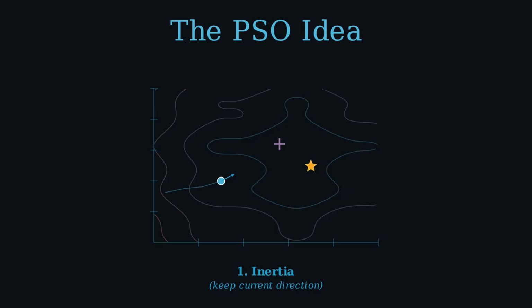The second force, cognitive pull. The particle remembers its personal best position, that cross marker, and it feels a pull back toward it. I found something good over there. Maybe I should head back. This is individual memory. Every particle has its own, independent of the rest of the swarm.